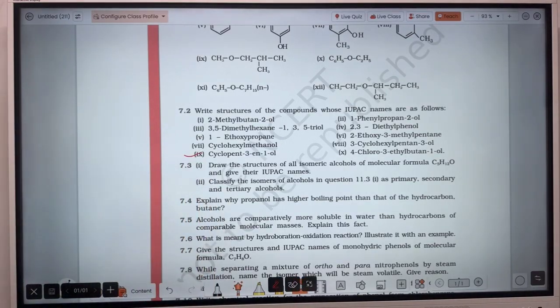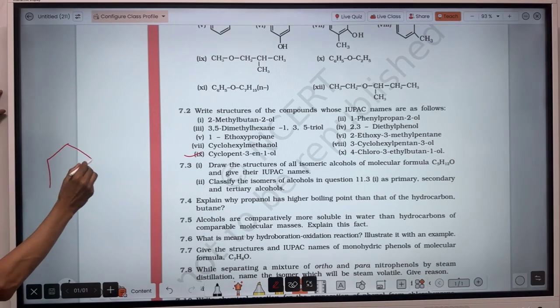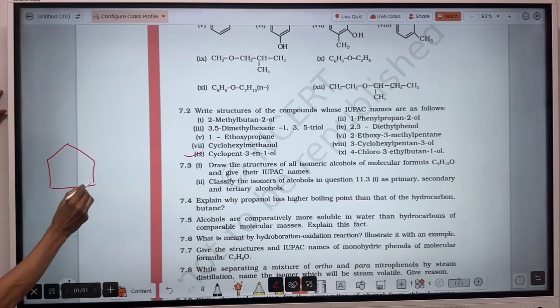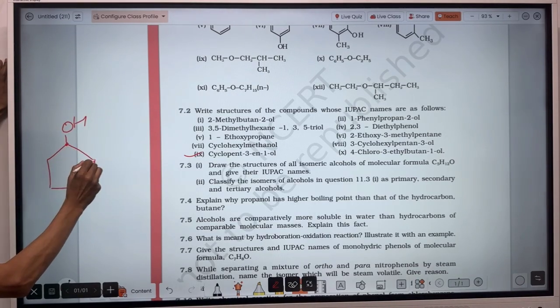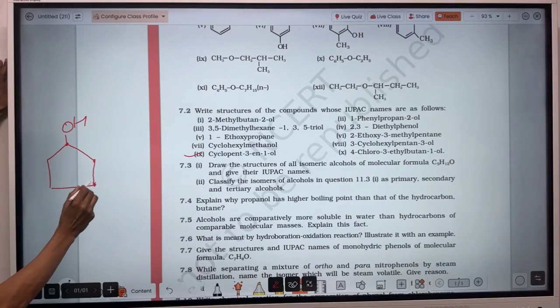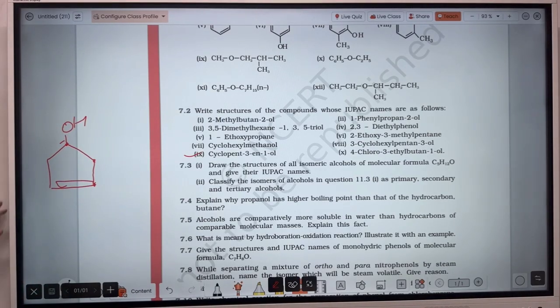Cyclopent-3-en-1-ol. So that is cyclopentane, here there is 3-en-1-ol. So at 1 here it is the first carbon, second carbon, third carbon. Either you go this side or this side, it doesn't matter here.